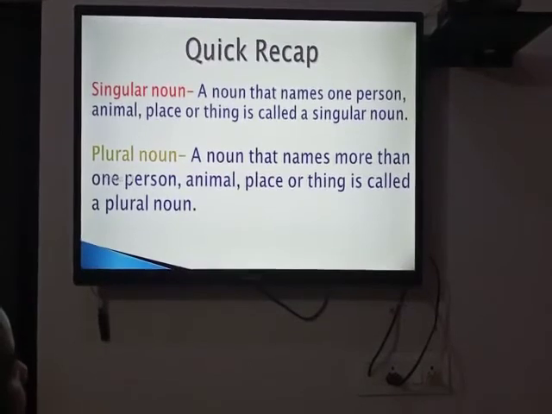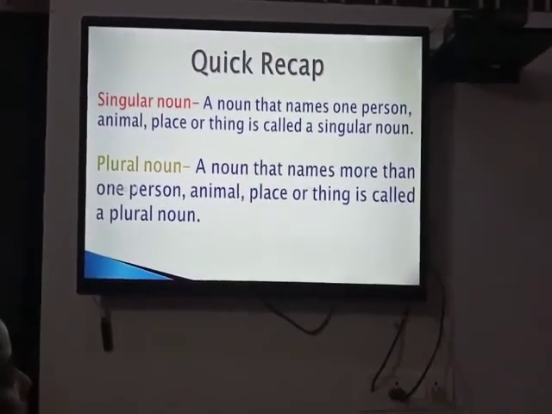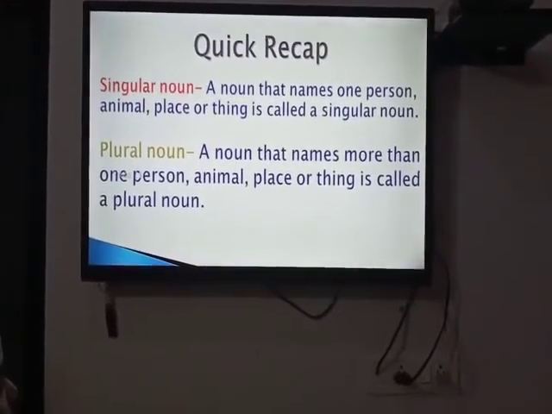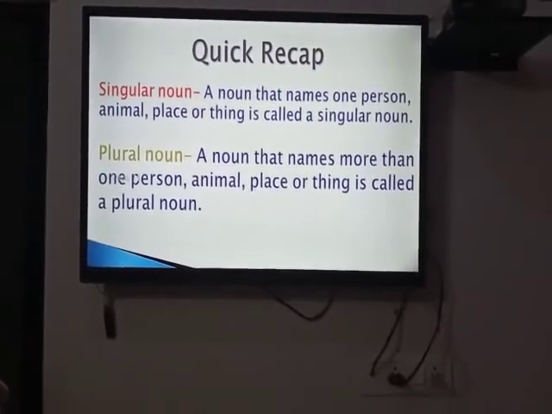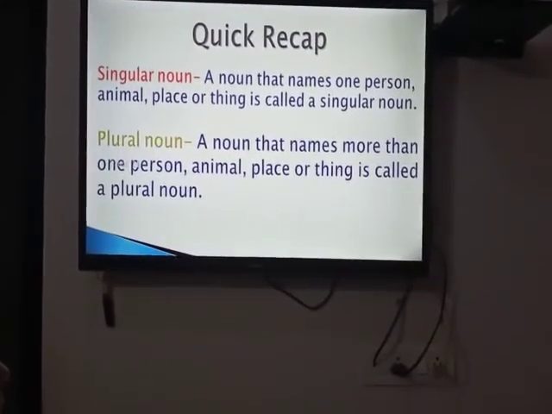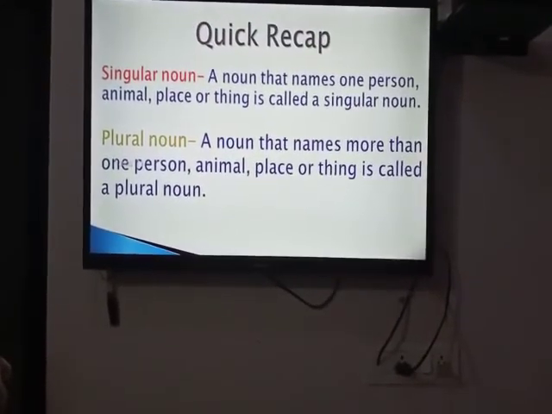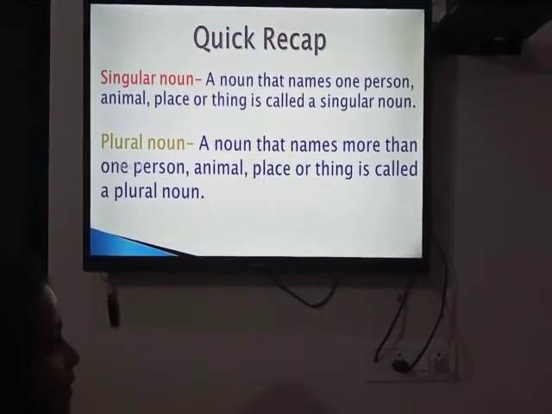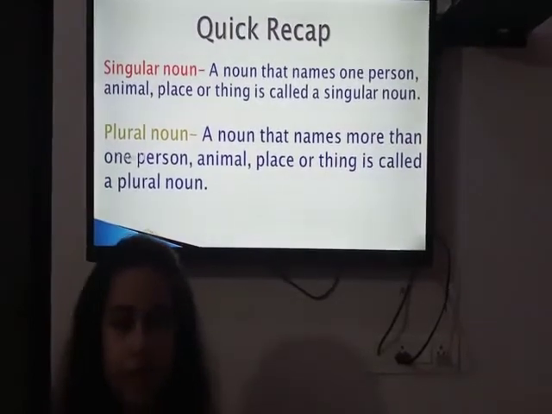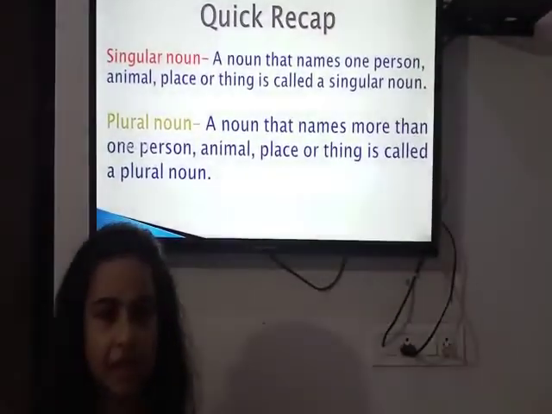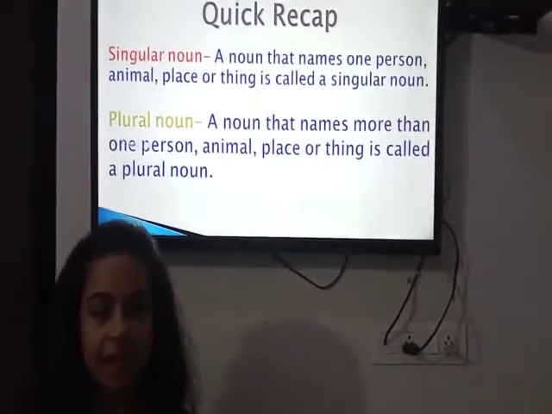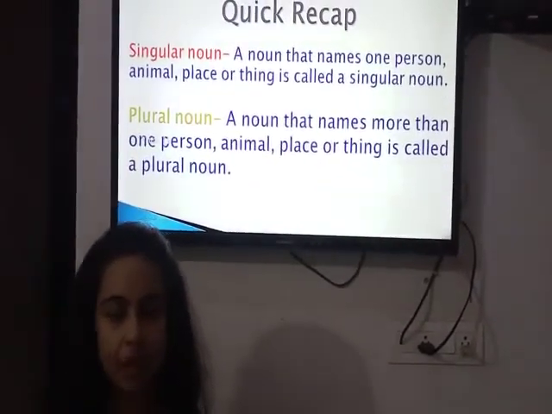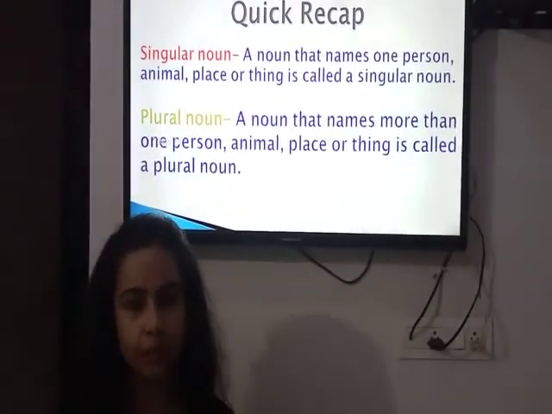Now, let's take a quick recap. So, what is singular noun? A noun that names one person, animal, place or thing is called a singular noun. And what is plural noun? A noun that names more than one person, animal, place or thing is called a plural noun. So in this class, we have studied about where we have to put ES, single S, IES, VES, and there are some nouns which do not change in plural form. And there are some nouns which completely change in plural form.